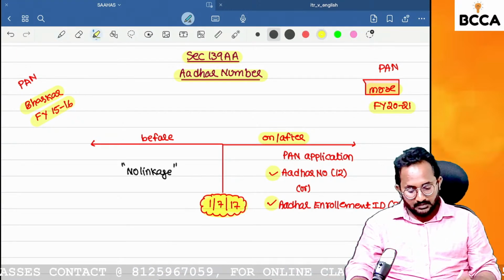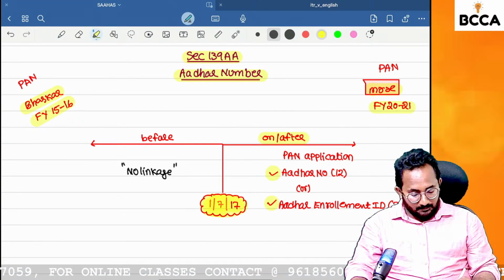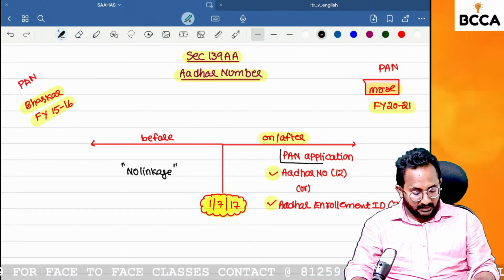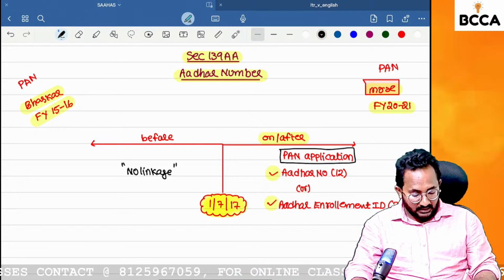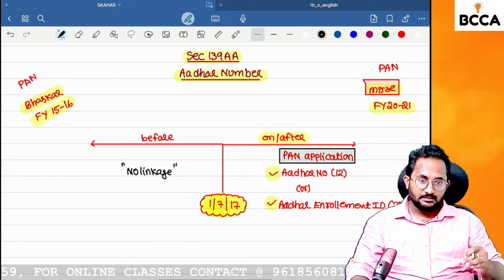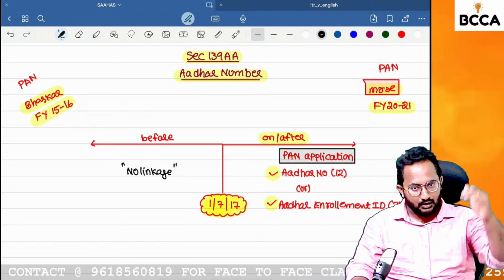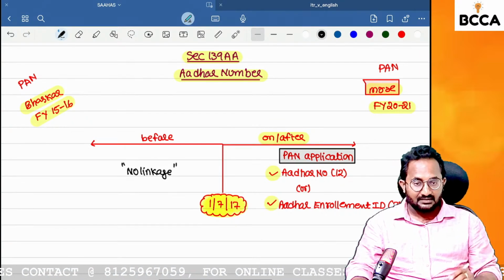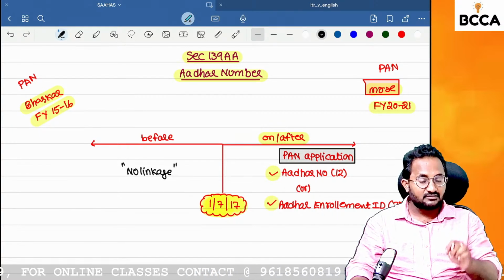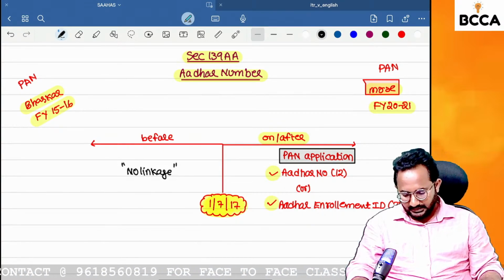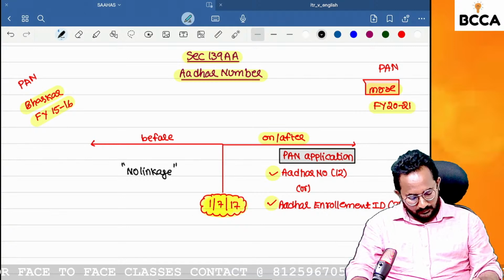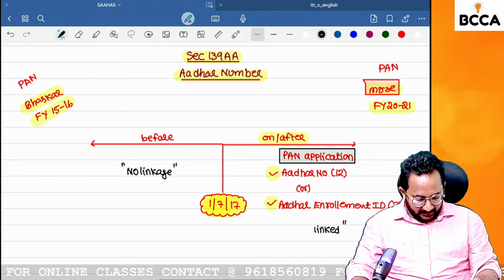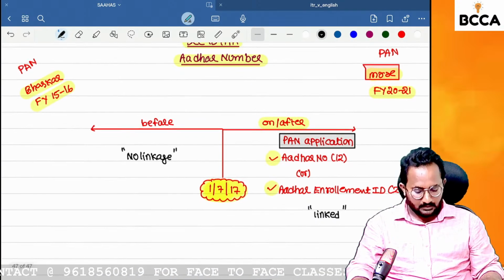But what is the provision? After this date, the PAN application changed drastically. At the time of the PAN application, you can enter your Aadhaar number. So in this situation, all persons get the linkage created automatically. But if any person applied for and obtained the PAN before this date, they have to create the linkage manually. In this case, it is already linked. So have you understood what base date we have to remember for this provision?